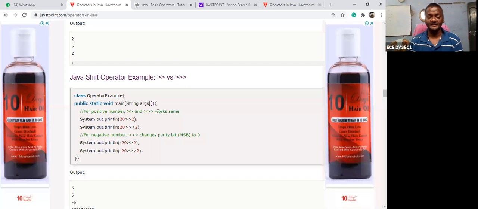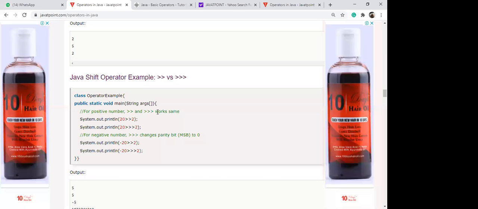Signed stands for, suppose 5 is a positive number. So what is the sign? Plus. Plus 5 is a positive number. Suppose minus 5, that means negative 5 is there. Suppose you are dividing plus 4 by 2, is there any change? What is the answer for plus 4 by 2?